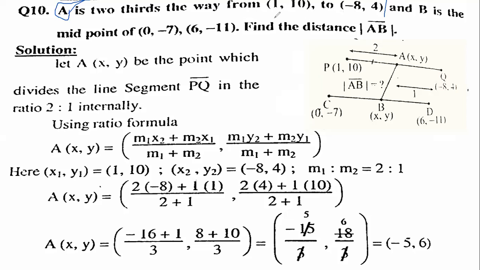There is a line segment, son, and the first end point of that line segment is 1,10 and the second end point is minus 8,4. You can see this line segment in the figure. PQ. For P we have taken 1,10 as the coordinates. For Q we have taken minus 8 comma 4 as the coordinates of that point Q. On this line segment PQ there is a point A. As the question states that A is 2/3 the way from 1,10 to minus 8,4, on this line segment there is a point A and the position of that point is 2/3.